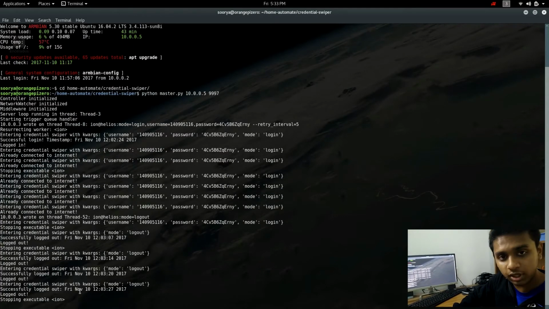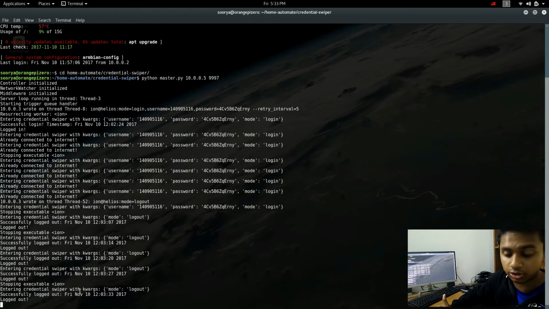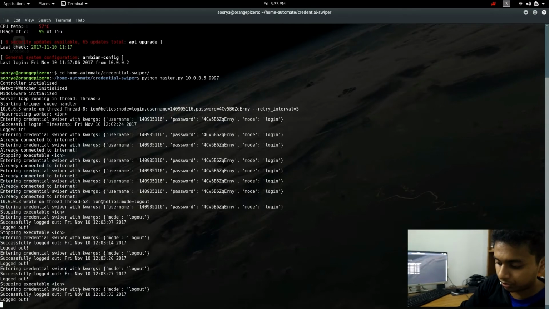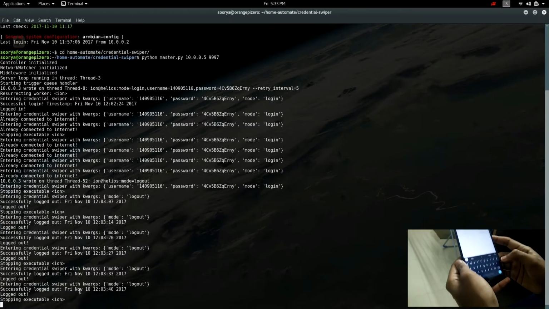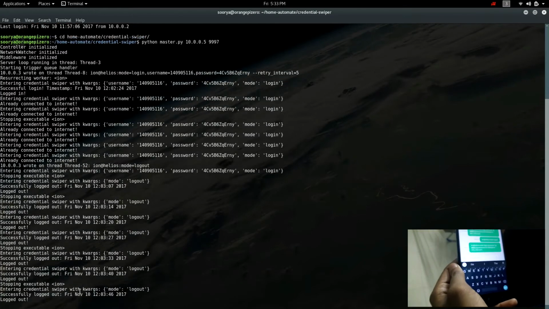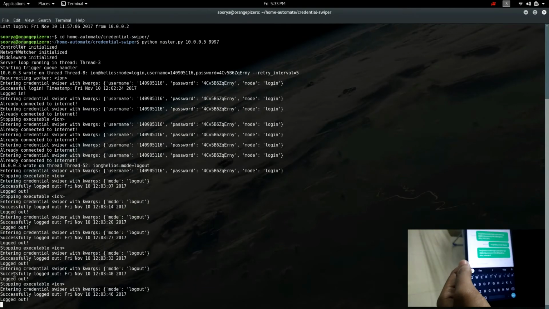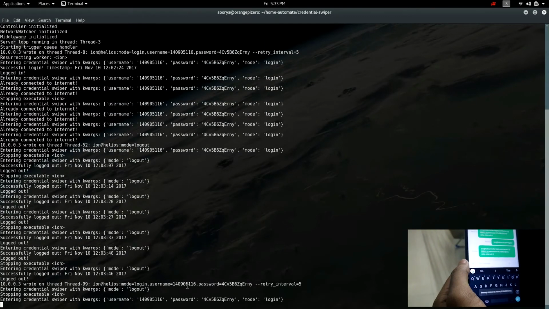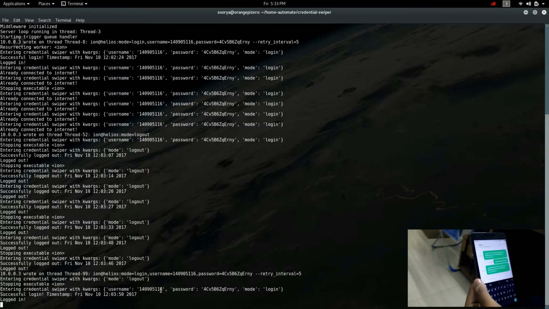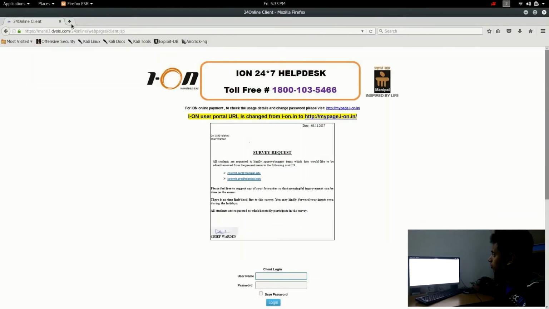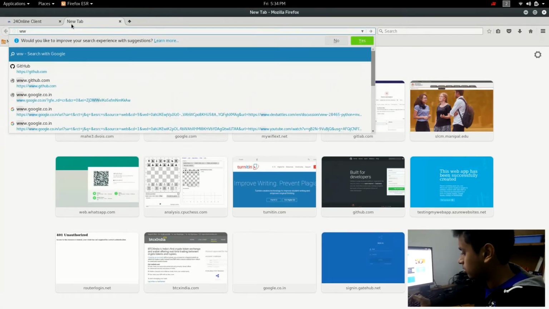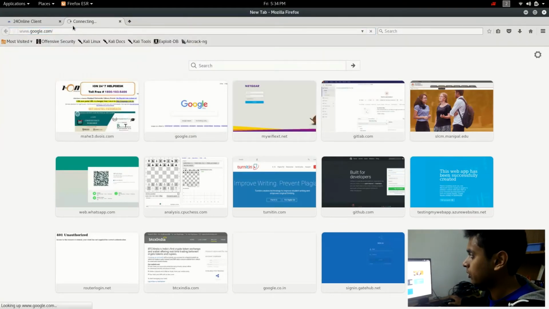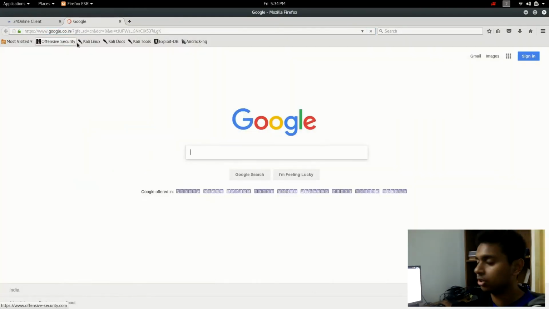Now, what if we had to execute multiple workers in parallel? That's possible as well with the Helios architecture. Let's try logging in again. And upon reception, yep, it got a command to log in. And just to verify that, let's try talking to google.com right now. Yes, we do indeed have internet connection.